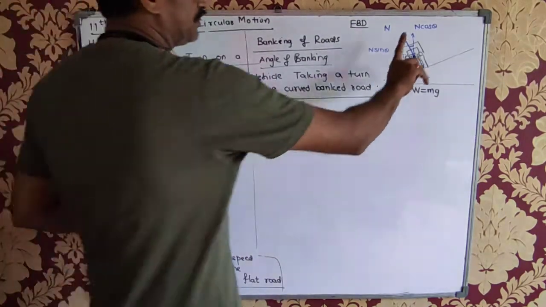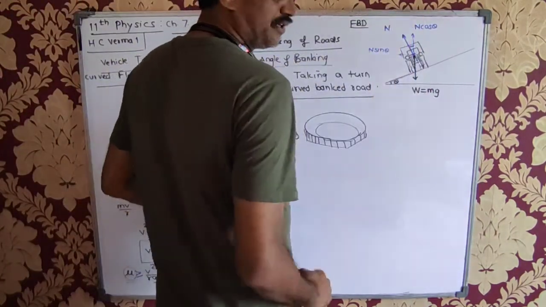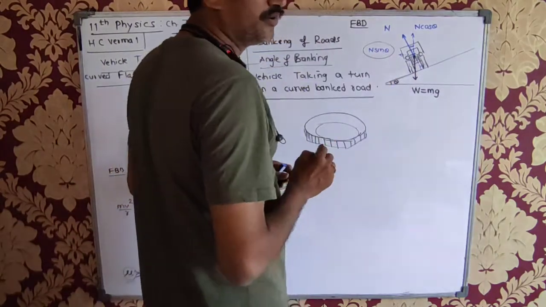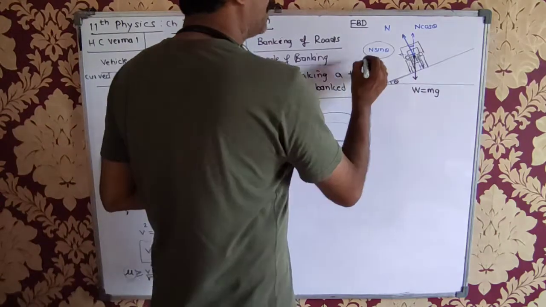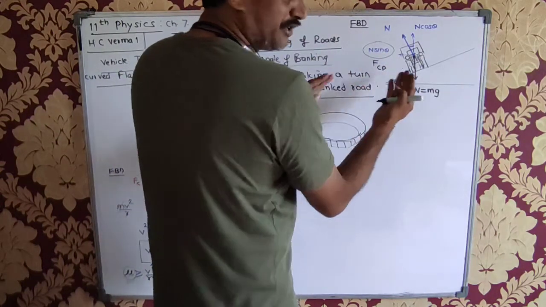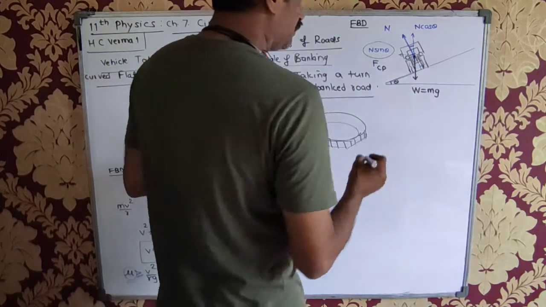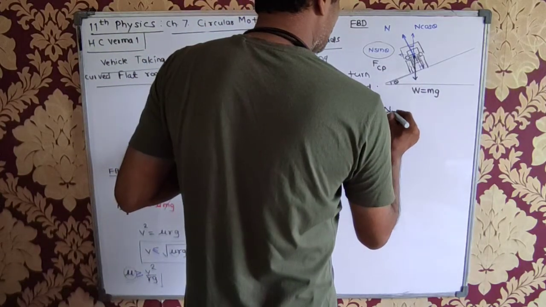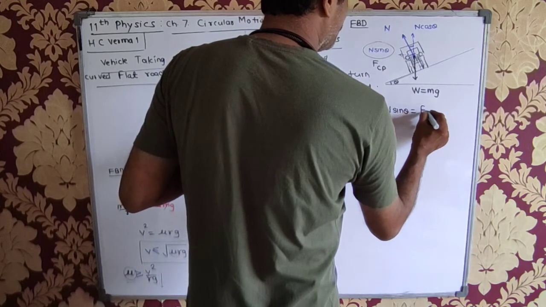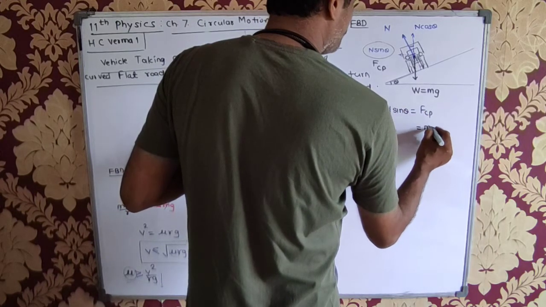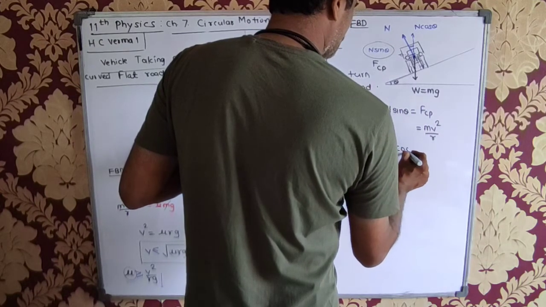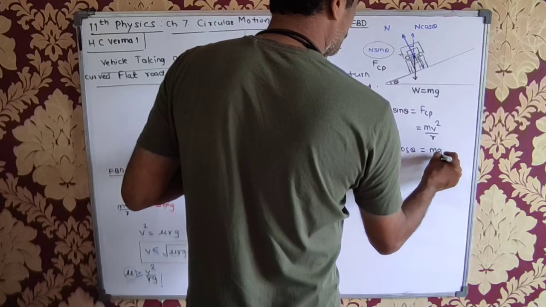Now what does N cos theta do? It balances mg. And what does N sin theta do? It will provide the necessary centripetal force, because this is an inward force; it has to perform the circular motion. So let me equate this. N sin theta is equal to F_CP, that is mv squared upon r, and N cos theta is equal to mg.